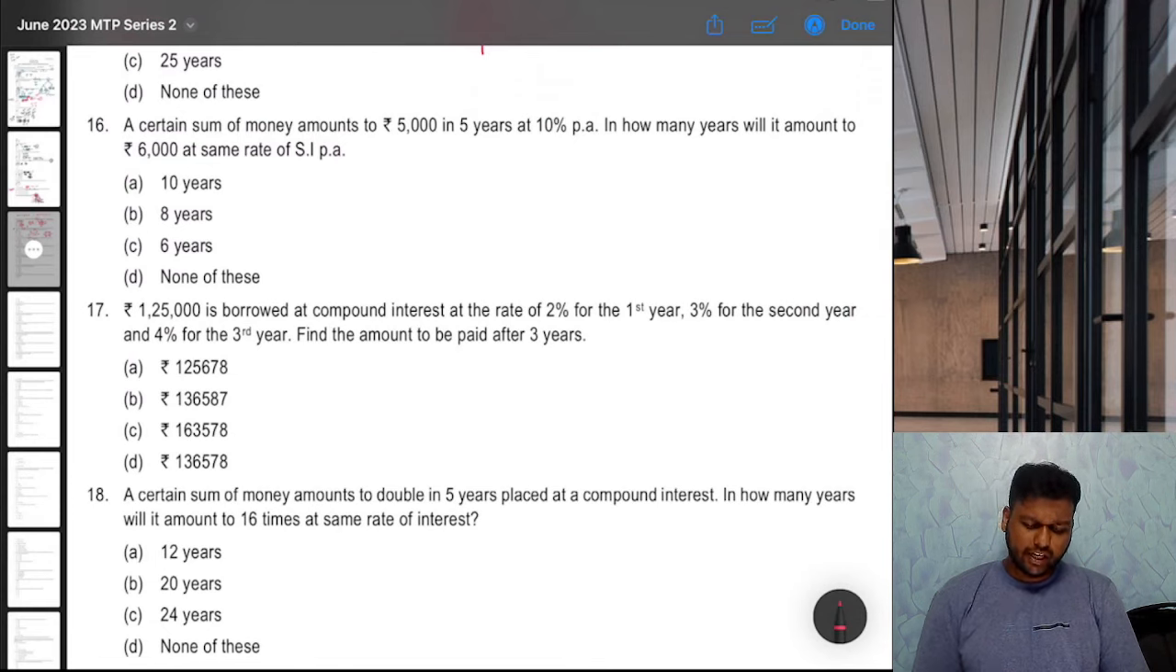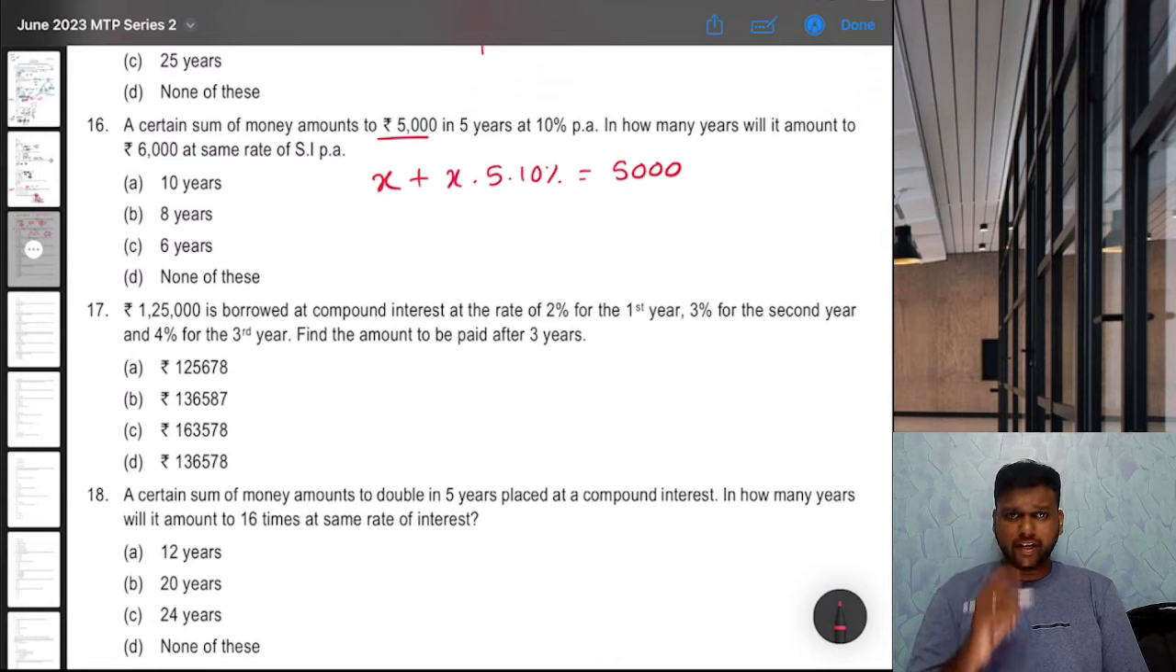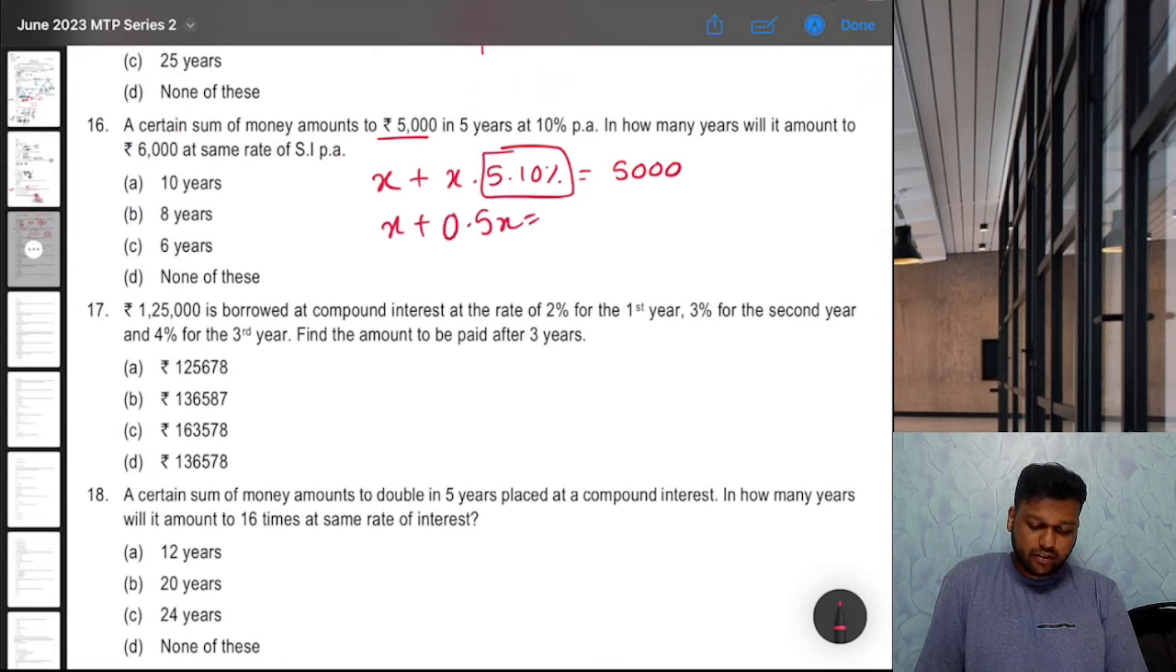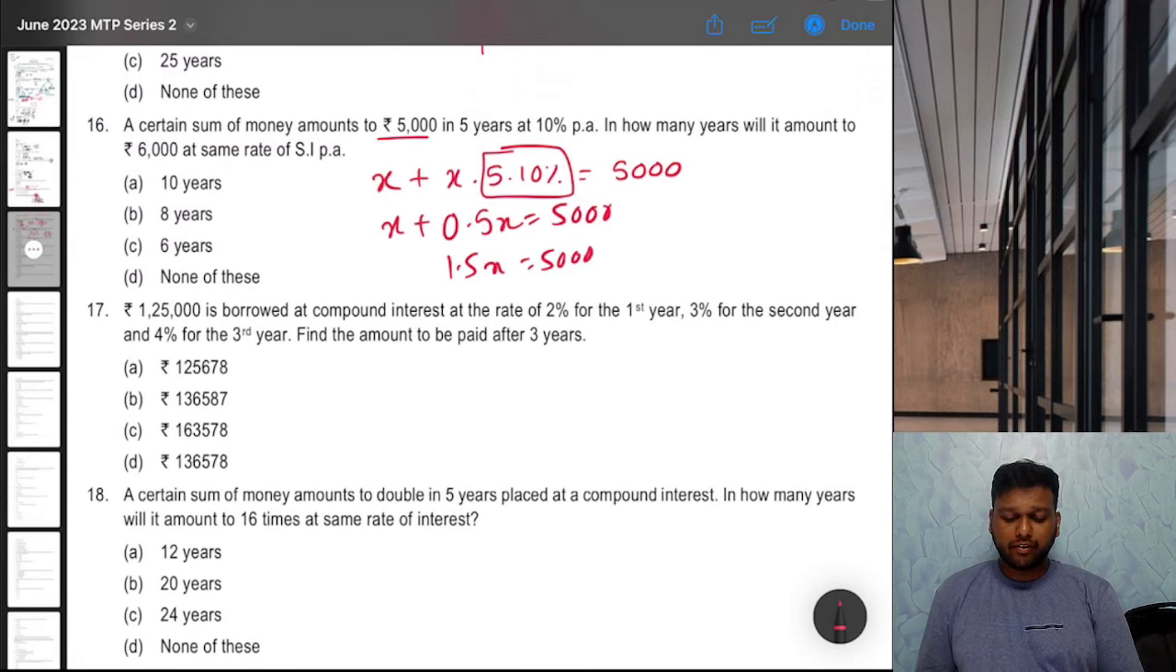So again, let's try to put it in an equation. Amount is 5,000, right? Okay. Now, amount is what? Principal plus interest. Principal, let's assume as x, plus interest will be what? x into 5 years into 10%. That is equal to amount. Principal plus interest is equal to amount, right? Fine. That means x plus 5 into 10% is what? 10% is 0.1. So that is x plus 0.5x is equal to 5,000. That means 1.5x is equal to 5,000. So x will be what? 5,000 divided by 1.5. How much is that? 3333.333. So principal is this much.